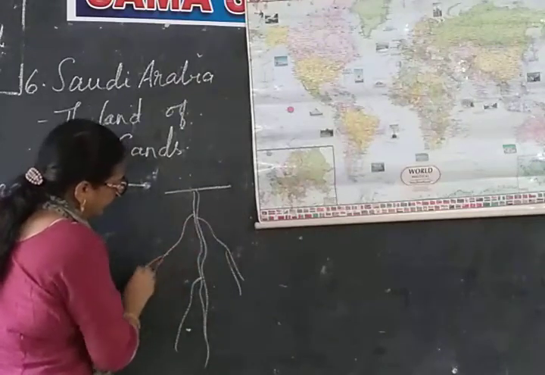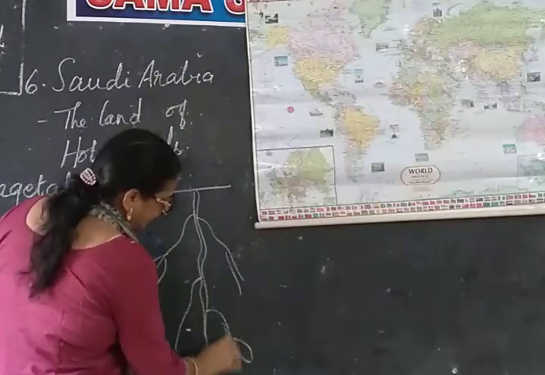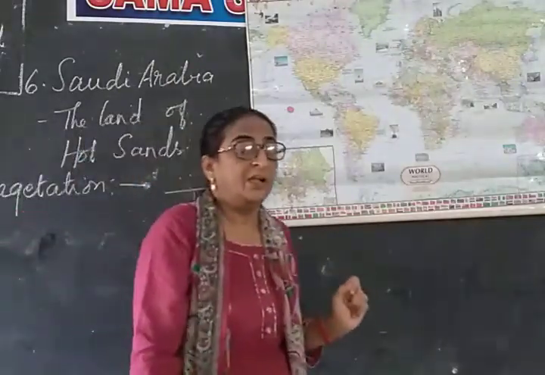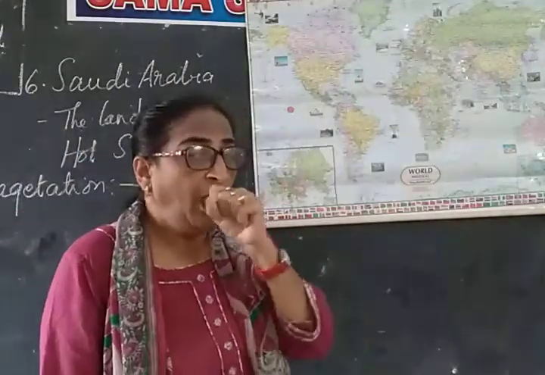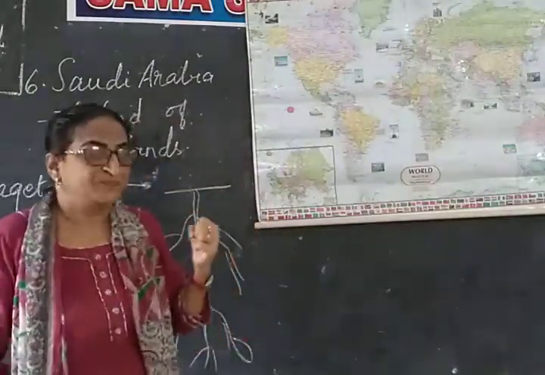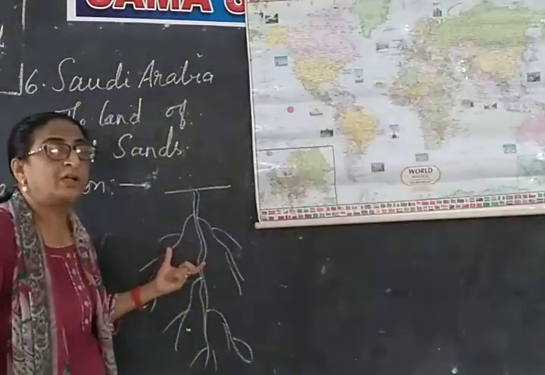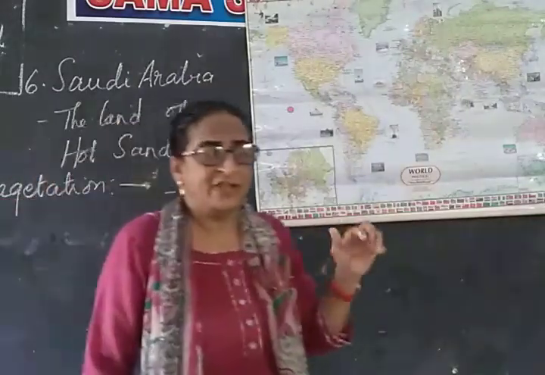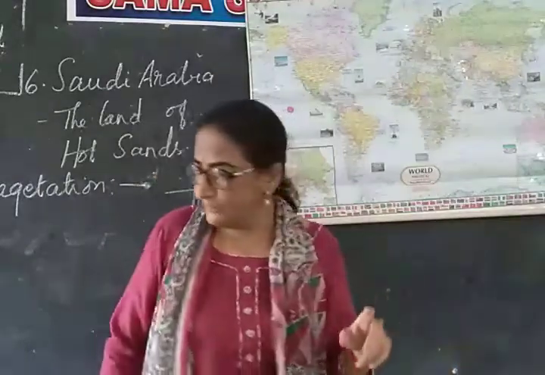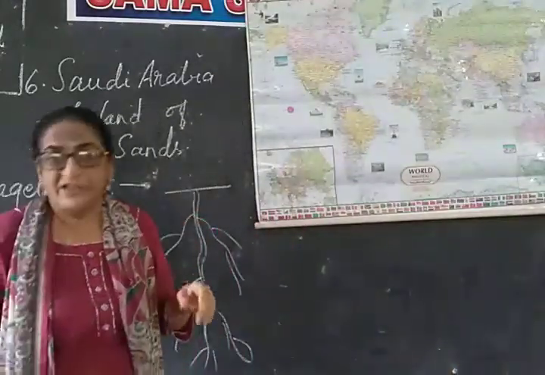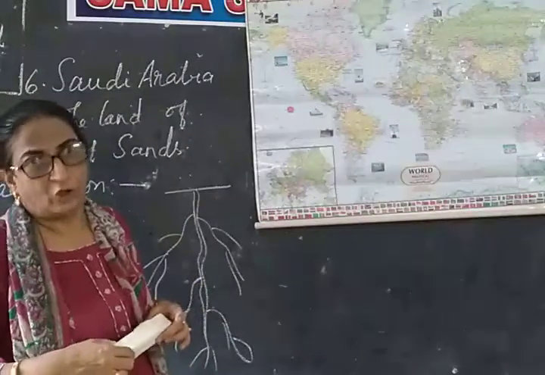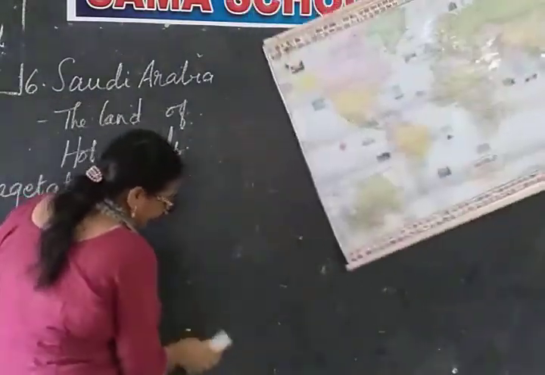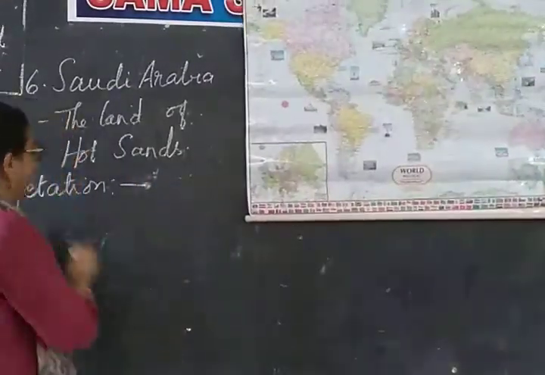Taproot system will be very much developed in these plants in desert areas because these roots have to go very deep into the soil. As they go deep into the soil, they have to absorb water. That is why they have a very strong taproot system. So we find the plants which have very strong taproot system which go deep into the soil, and the vegetation mainly consists of thorny bushes and cacti. So vegetation mostly we find here is thorny bushes and cacti.